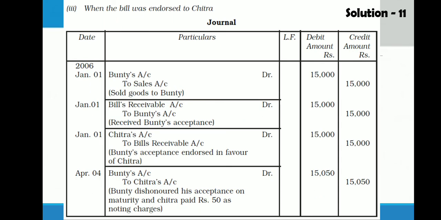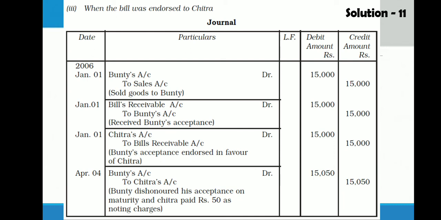Third case, when the bill was endorsed to Chitra. First two entries are as usual. Bunty to sales 15,000, bills receivable to Bunty 15,000. Now this bill is handed over, that means endorsed. So the receiver is Chitra, Chitra account debit to bills receivable. Now this bill is with Chitra.